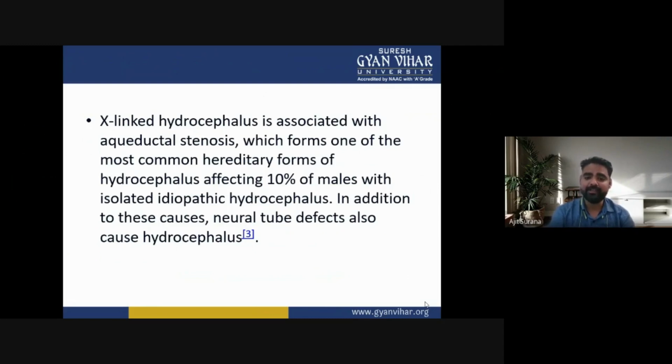It mainly affects 10% of the males with isolated idiopathic hydrocephalus. In addition to these causes, neural tube defects like spina bifida may also cause hydrocephalus.